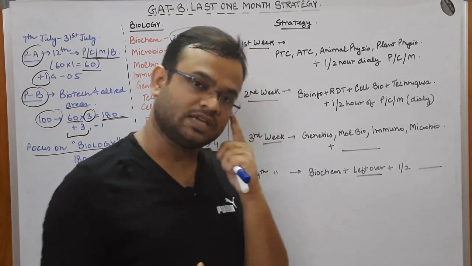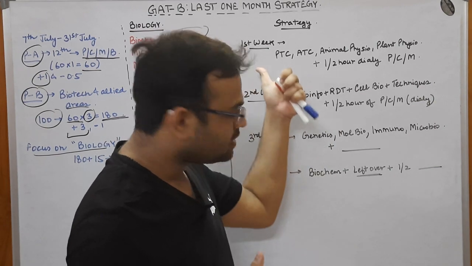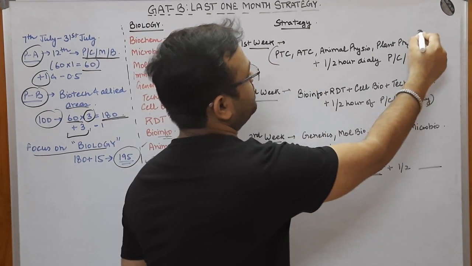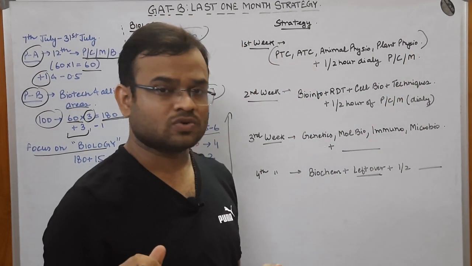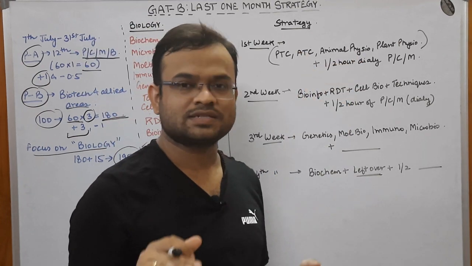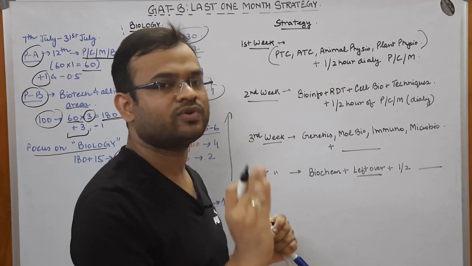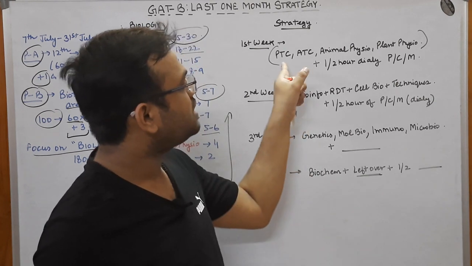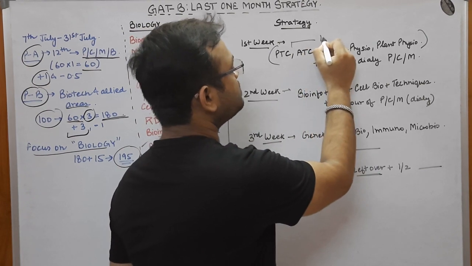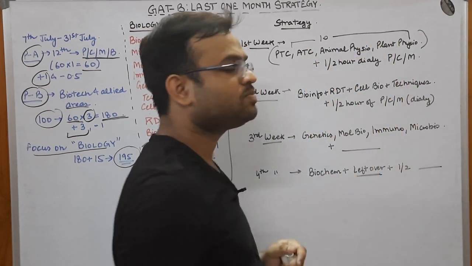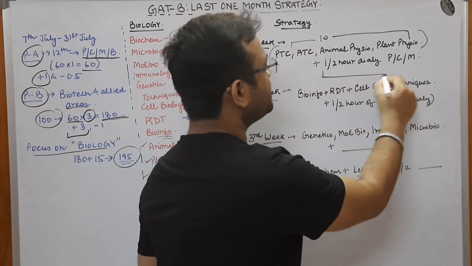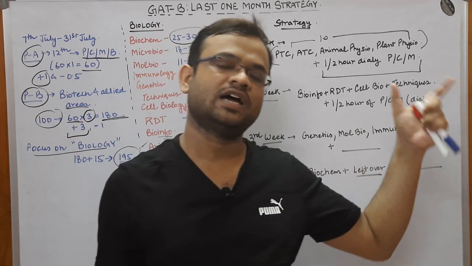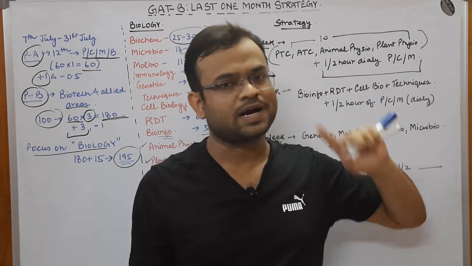Let me think that I am starting today. So in this week, what I would have done is, I would have studied all of these topics. And also, let us say that I am studying for 12 hours in this particular week. I have thought that I will study for 12 hours, and in those 12 hours I would divide my time in such a way that I would study for 10 hours. I would study 10 hours for all these biology portions, and 1 to 2 hours I can spare for physics, chemistry, and mathematics. That too only those topics that I have already told you about in the part A important topics video.